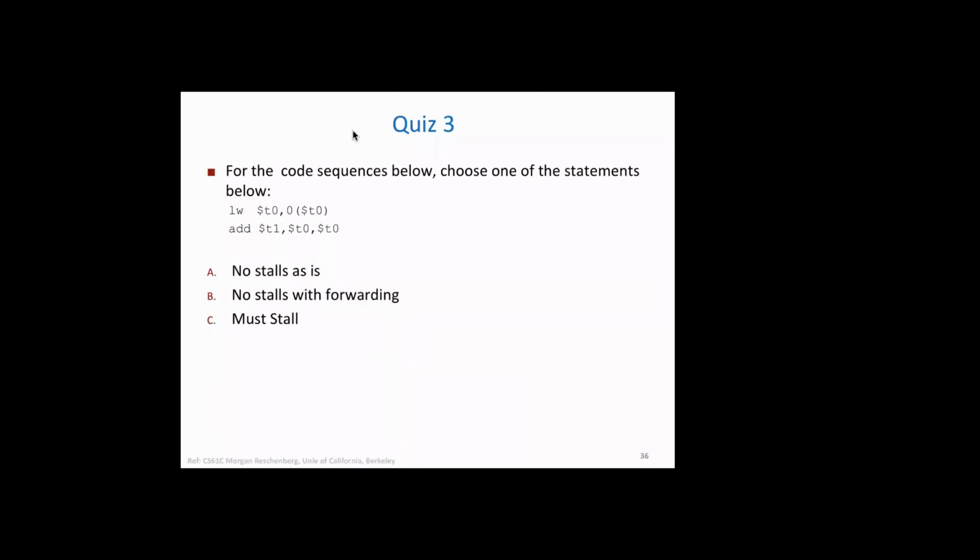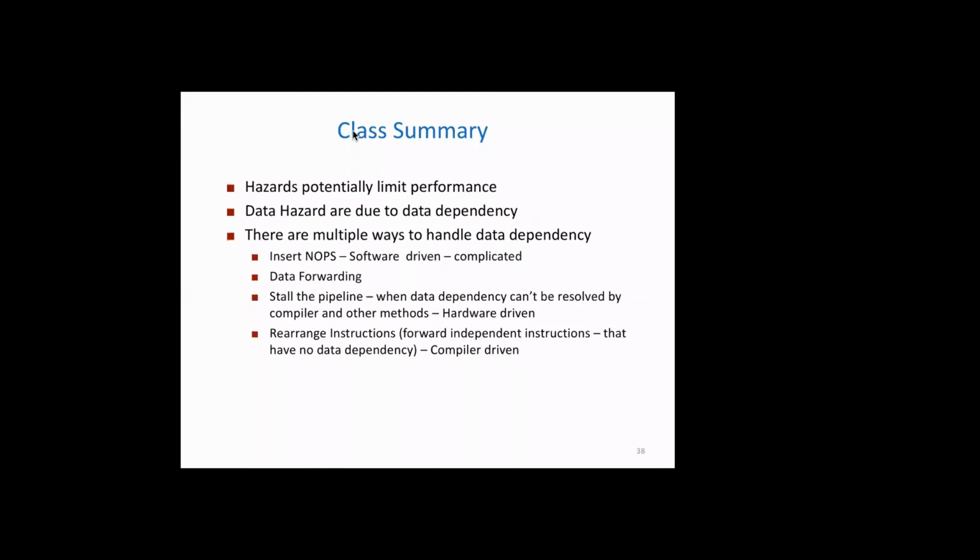Look at this example. T0 is available in the 5th cycle, and you are using it in the 2nd cycle, right? Okay, and also note we are using load. So the answer is yes, you must stall because the data movement is backwards. You can't forward the result. You have to put bubbles or NOPs or hardware stalls. Okay, so that's all for today.